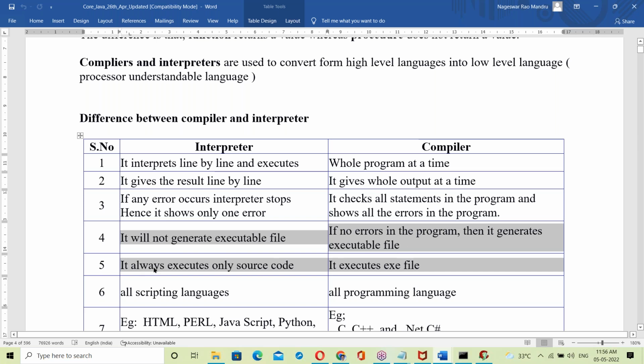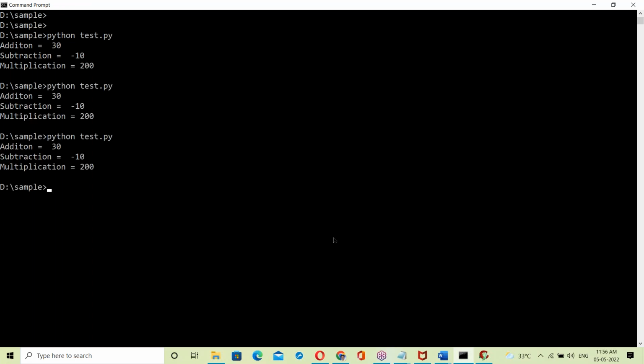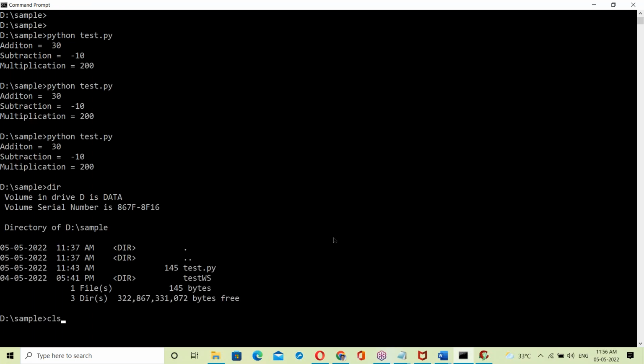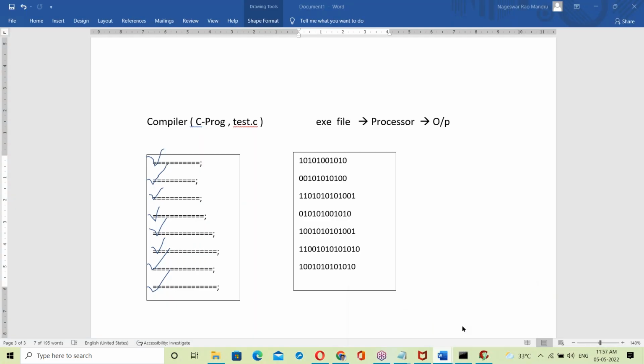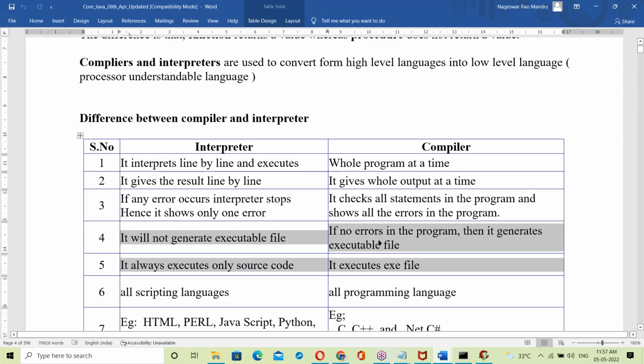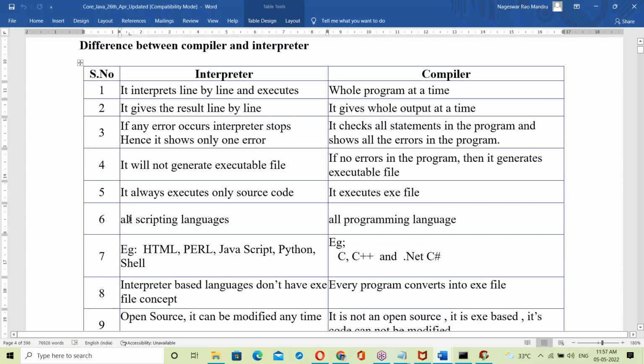See, interpreter always executes source code only. This source code is executing directly. Only a Python script is a .py file. You don't get an .exe file. No .exe file. That source code executes directly. But for compiler based, what happens? Not source code, the exe file executes. It executes the exe file.